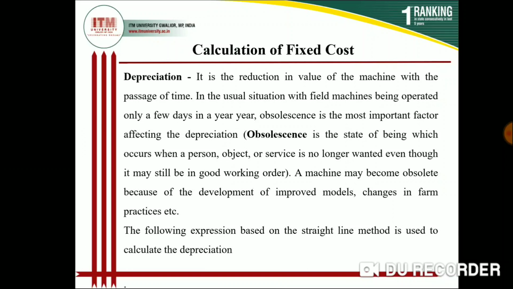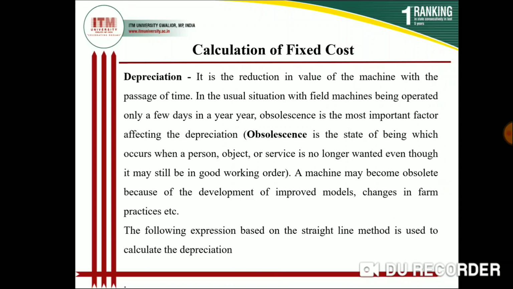So due to that, obsolescence may be seen in future. When a new technology comes, then old technology will not be purchased by people.